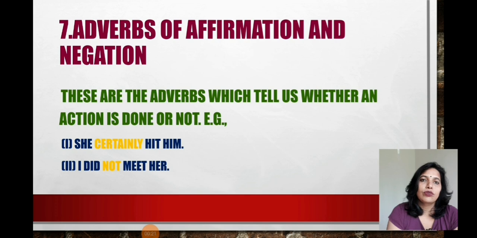You have to use such an adverb which can express that the thing is done, or not done. See the example: she certainly hit him. Certainly, now declaring, positively affirming that she certainly hit him. Certainly, definitely you can say.